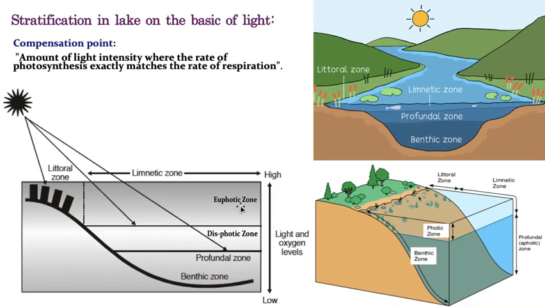So in the euphotic zone, the rate of respiration is less and the rate of photosynthesis is more. In the dysphotic zone, the rate of respiration is more, whereas the rate of photosynthesis is less. Hope you understand.